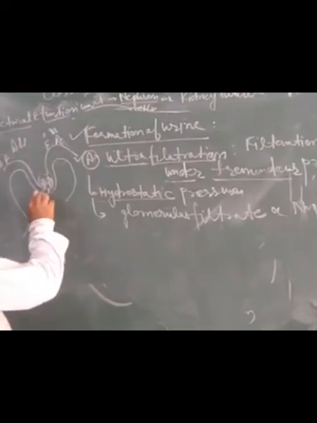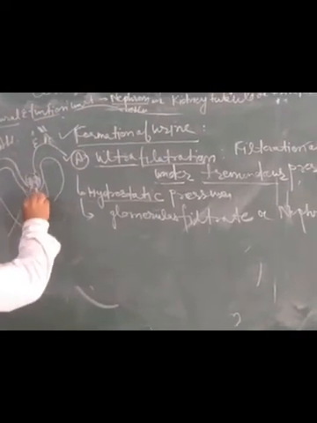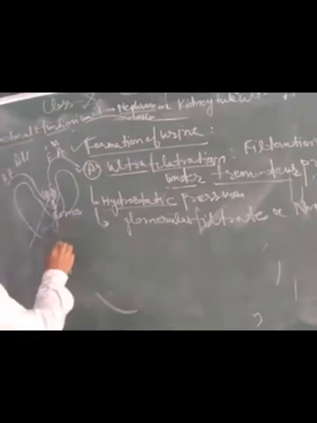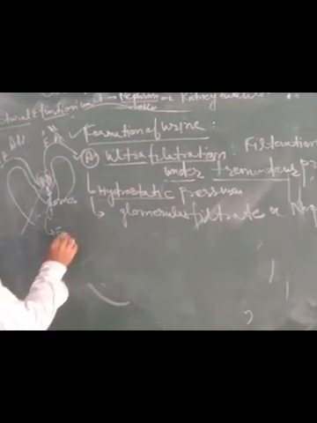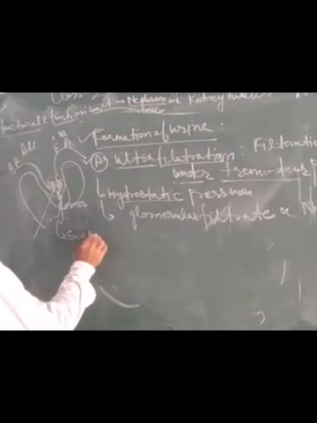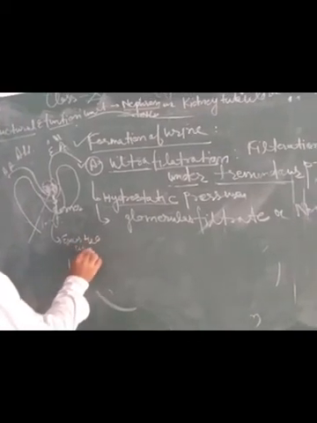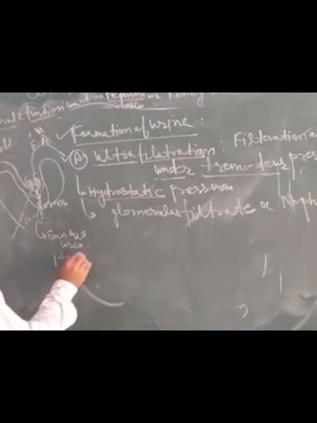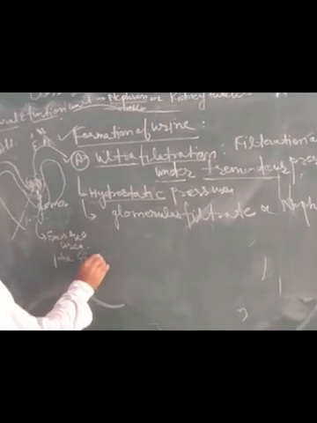Glomerular filtrate contains excess water, urea, and some important substances like glucose and amino acids.